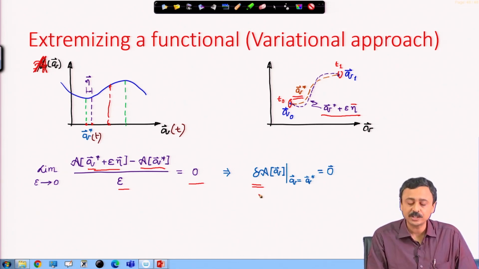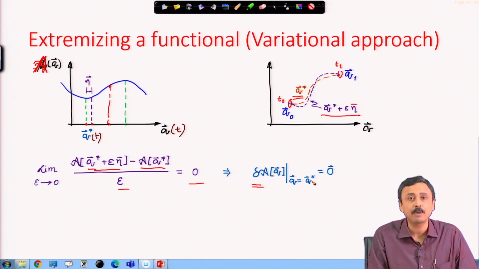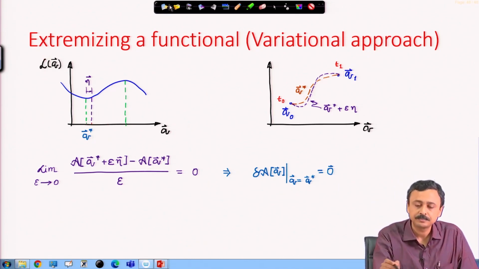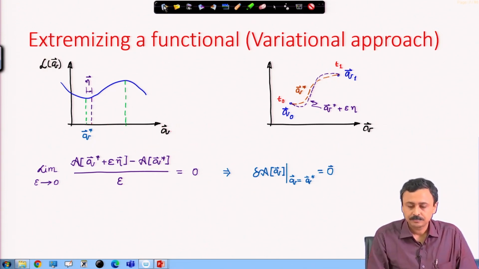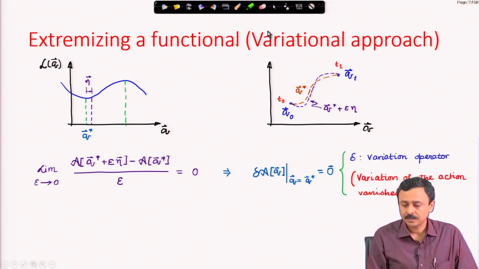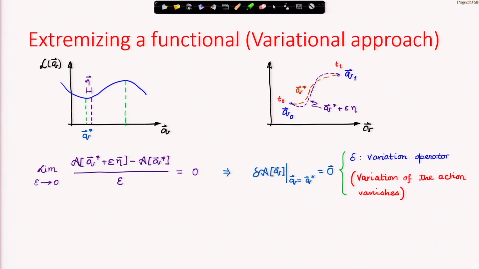Here the variation operator delta acting on the action at q equal to q star must be equal to 0 if q star is to be an extremum path. Delta is known as the variational operator. It is a variation of the action which vanishes.